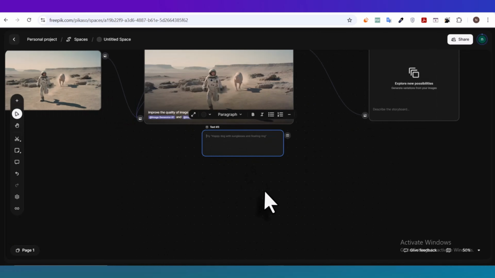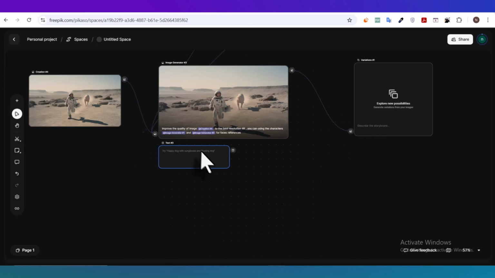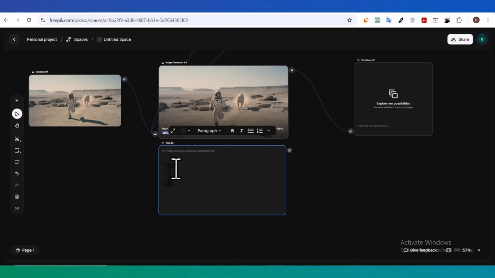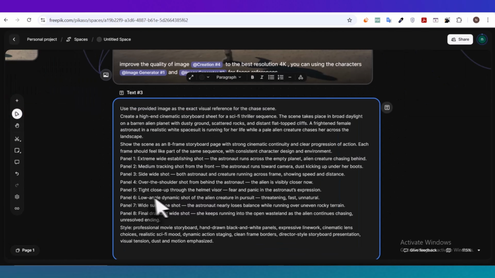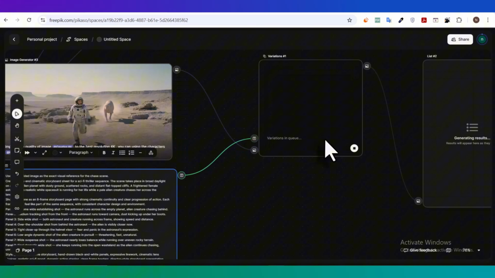Then go to ChatGPT and ask it to generate a prompt for a storyboard that continues the escape scene. Once you get that prompt, paste it into the storyboard node and run the generation. And just like that, you'll generate a full storyboard for the next scene. So instead of guessing what happens next, you're using the first frame as a visual anchor to continue the story in a much more controlled and cinematic way.